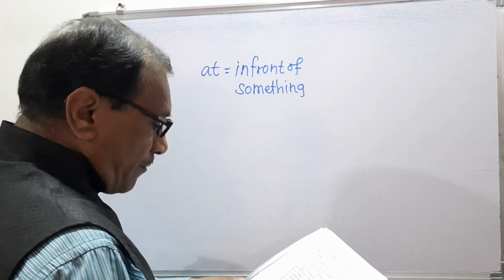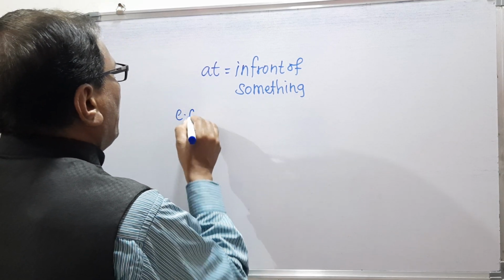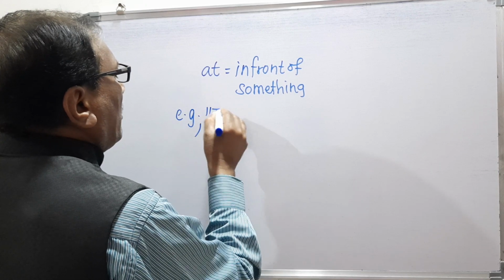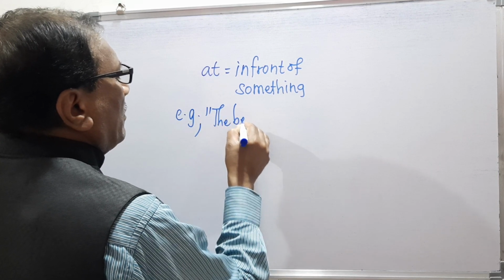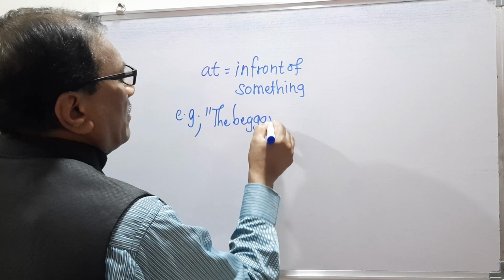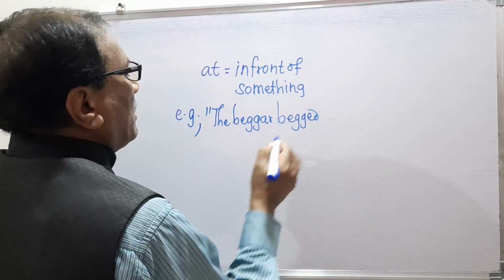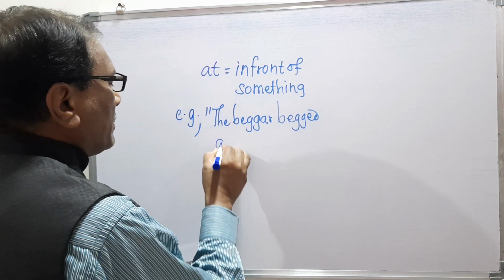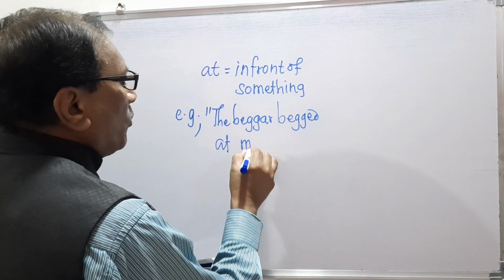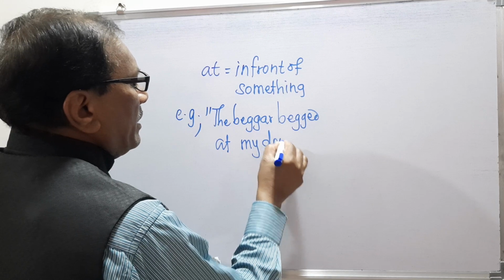For example, the beggar begged at my door.